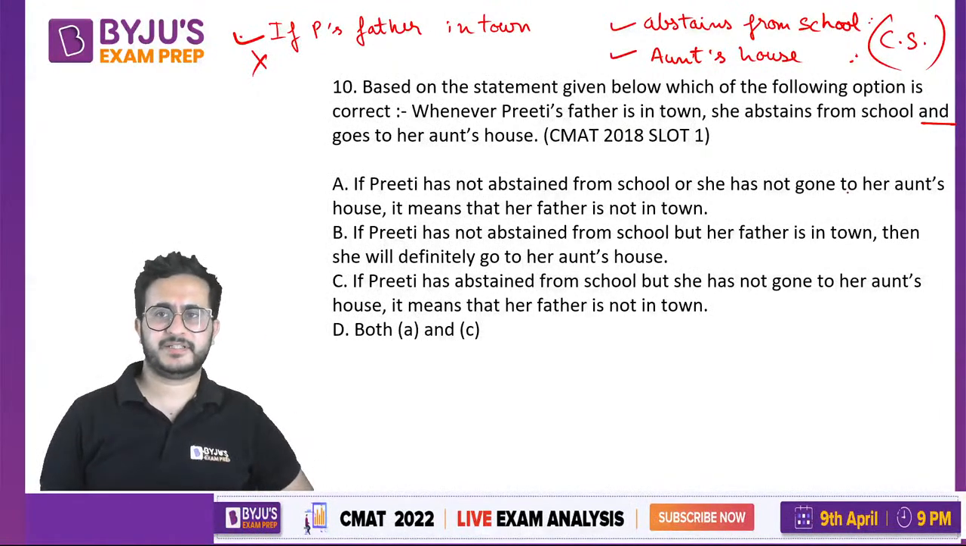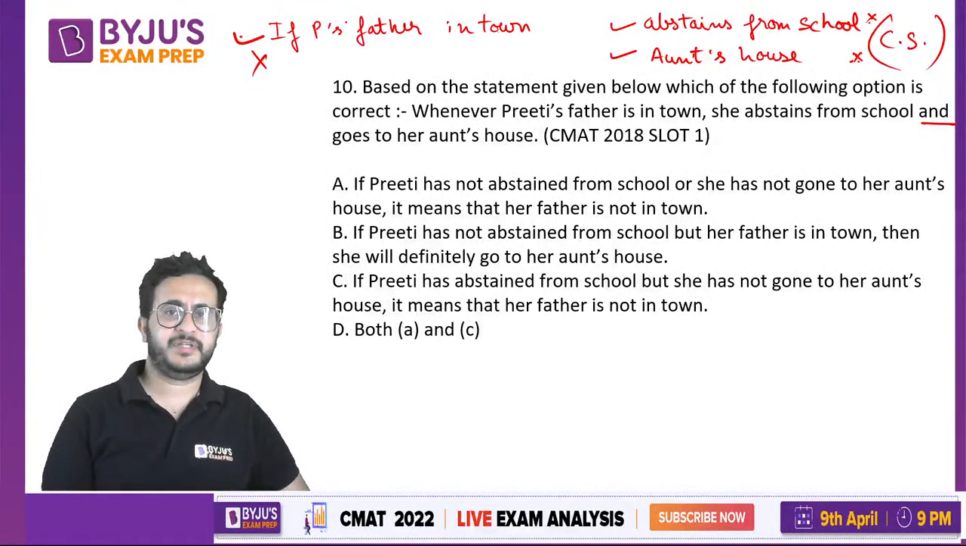Let's just think reverse. ठीक है, ये भी नहीं हो रहा है और ये भी नहीं हो रहा है. Is it possible to have her father in town? See, if her father was in town, then she would have done these two things, but she is not doing these things. That means her father is not in town. Okay, so this is true, right? But we have an option both A and C also, right?